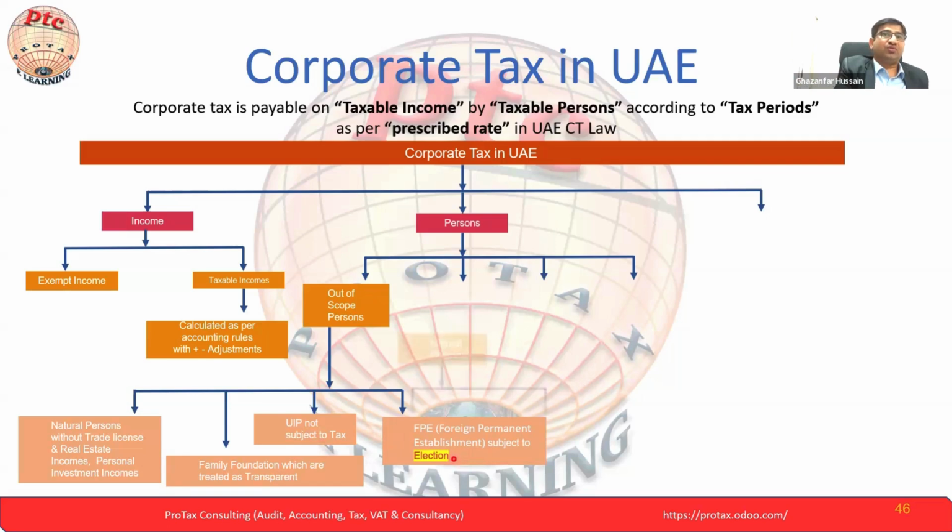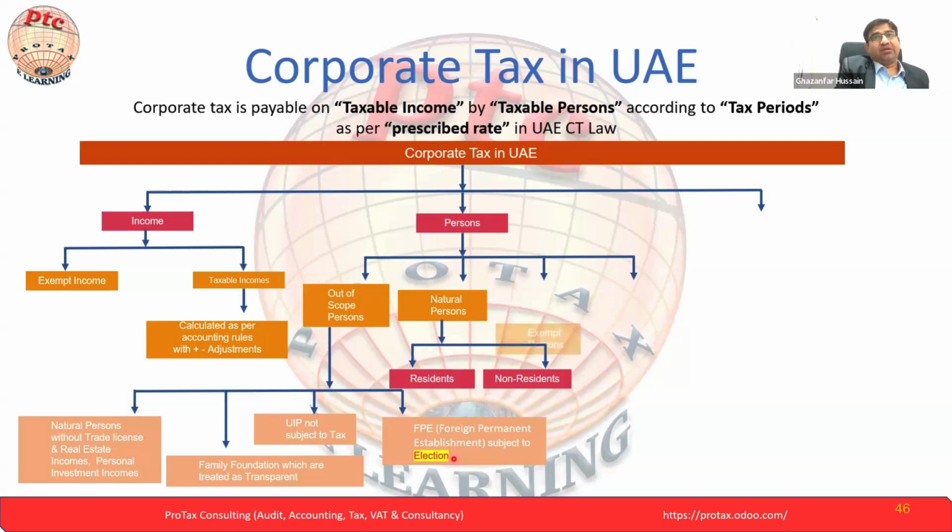First, we see the out of scope. Let's see the next person, the natural person. We already had a lot of discussion today on the natural person. A natural person can be resident or non-resident. We mentioned that both are eligible to take the natural person relief, and SBR is also available to the natural person.